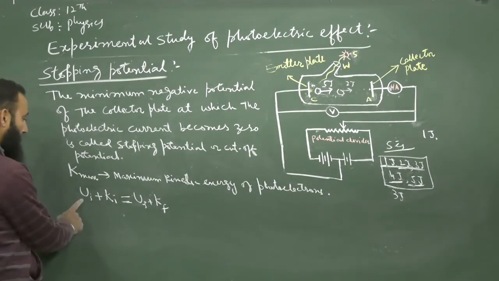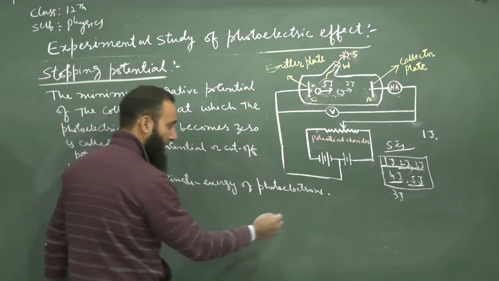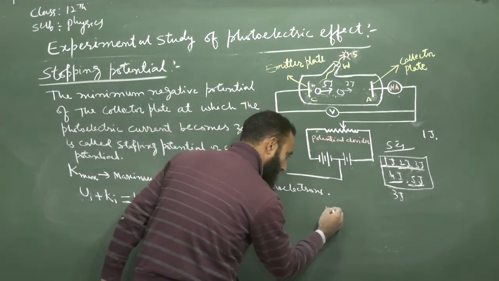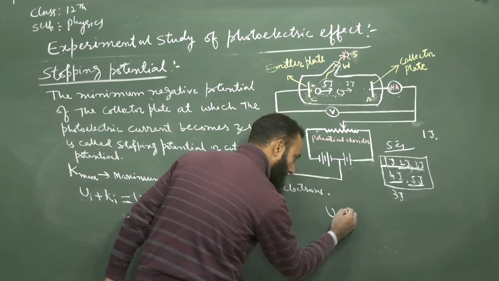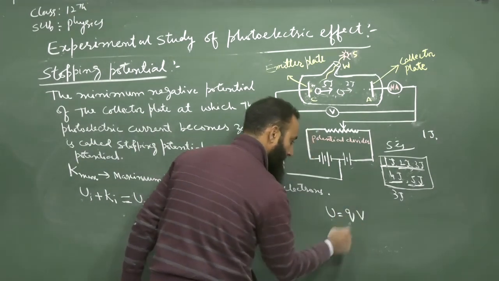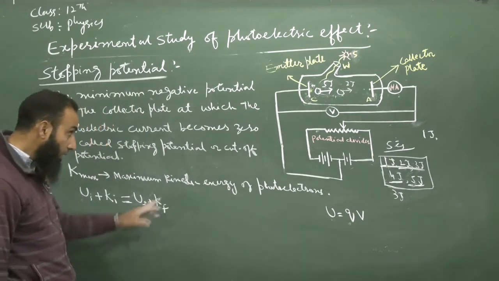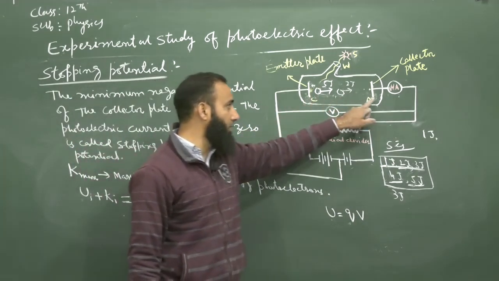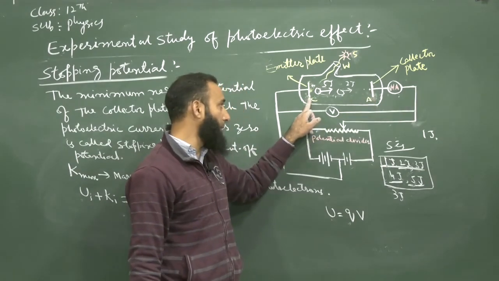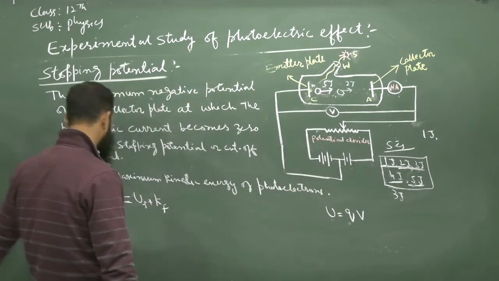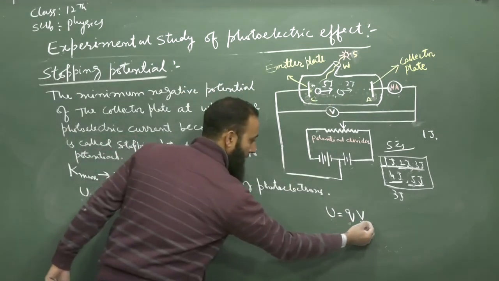The potential energy of a charged particle of charge Q in a potential V is Q into V. Since the potential of the plate C is 0, the potential energy of the electron is 0, because V is 0.